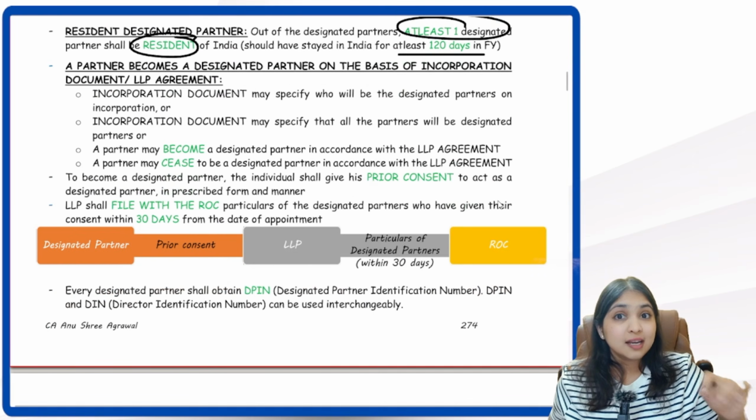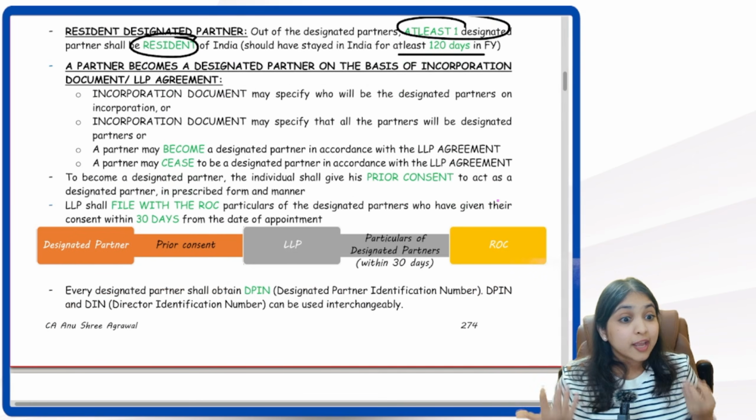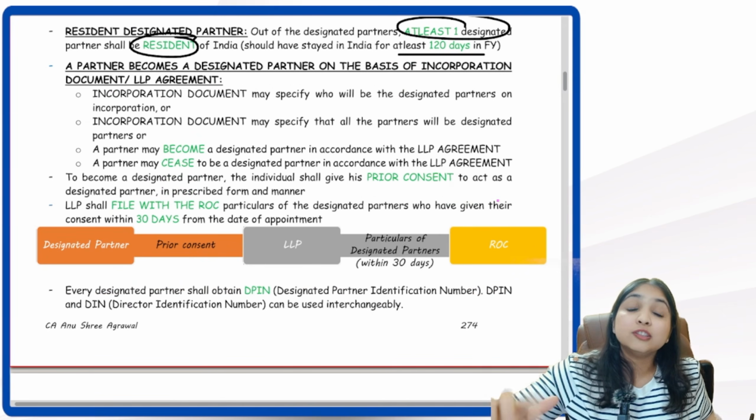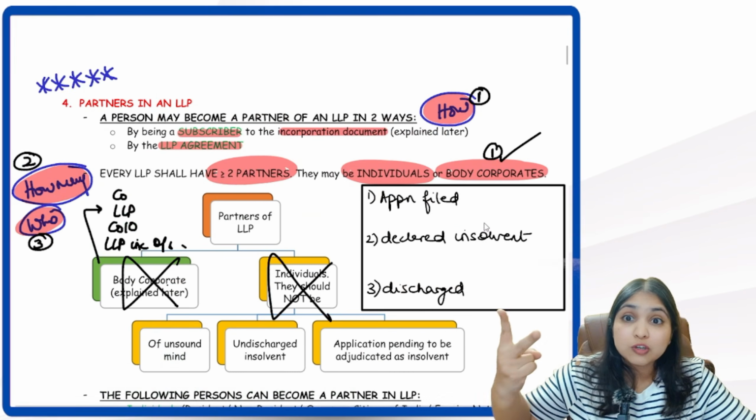Okay, then listen, coming to my next point, our next discussion is purely about the designated partner. How can I become the designated partner of an LLP? You tell me, how many routes did you have to become a partner? Remember, to become a partner, two routes I showed you.